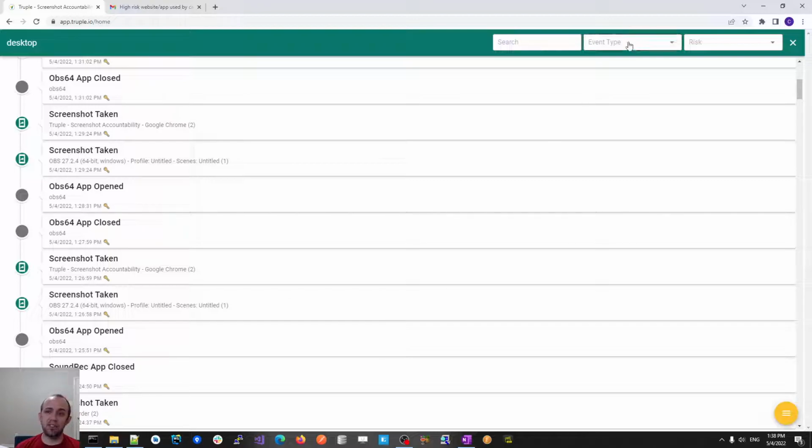So perhaps there are situations where a screenshot was not captured, right? There are certain situations where we try not to capture screenshots, like if a banking app is opened or something of that nature, we'll try to make sure that content doesn't get captured. Now, that's not supported on all platforms because not all platforms offer the functionality necessary to be able to support that, but it is supported on Windows and Android.